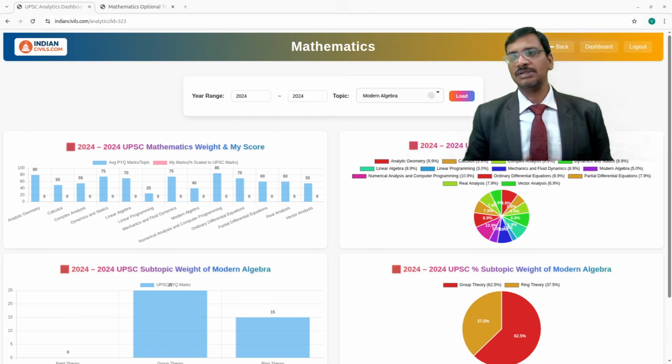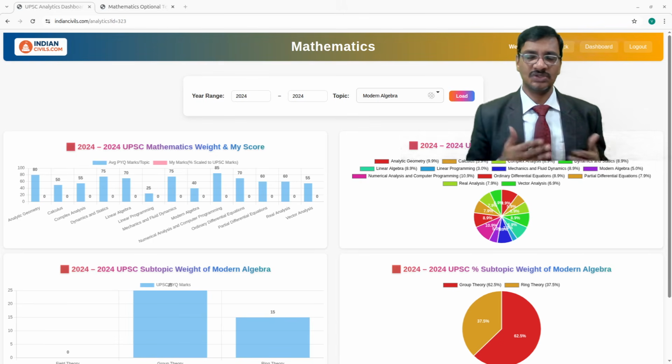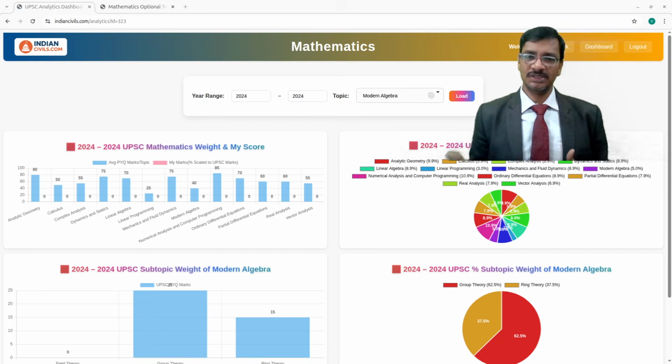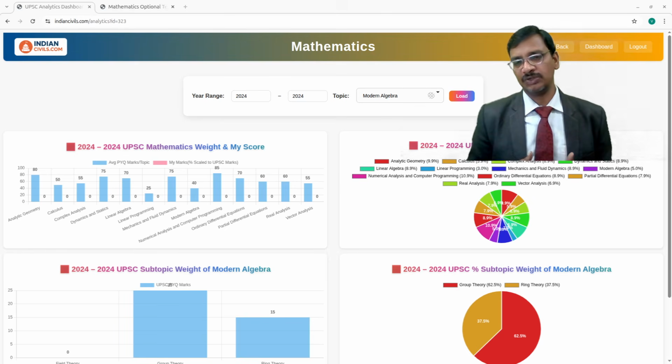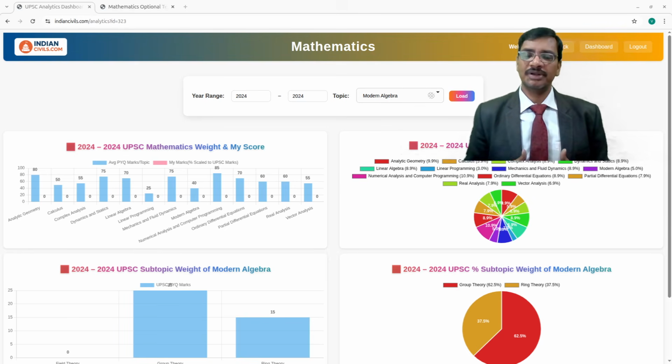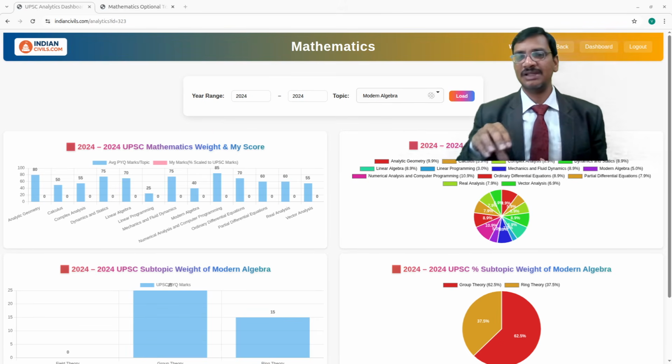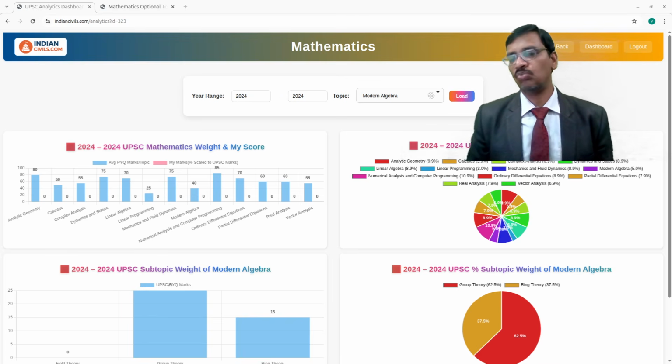What I show is the past 11 years of data, from 2014 to 2024. I have compiled the complete data on which topic, how many marks are coming. And if you take one particular topic, let us say conic sections, or analytical geometry, in analytic geometry there are multiple parts. Again, you subdivide those parts so that you can identify the area where the weightage is more.